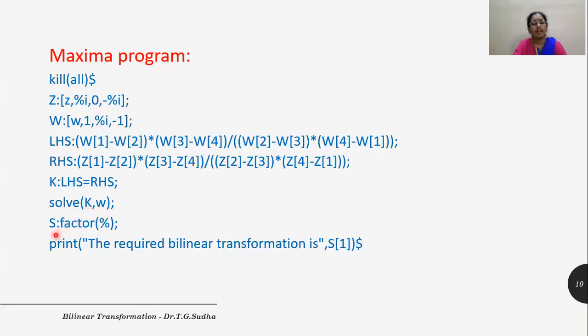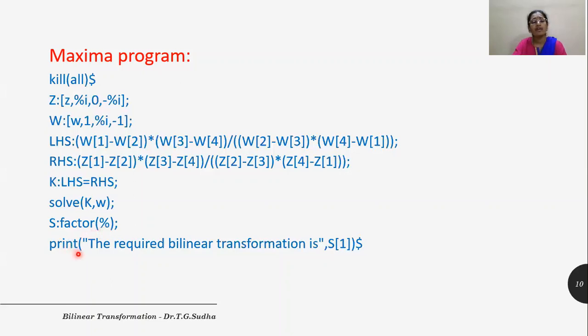In the next line, let us give the command capital S colon, factor of percentage. Percentage is nothing but the previous output. So here we give factor because in the manual part we had seen that we had I in the denominator. Just to simplify that, we multiplied and divided by I to get the required result. So here we are using the command factor, which simplifies the previous output and gives us the required result.